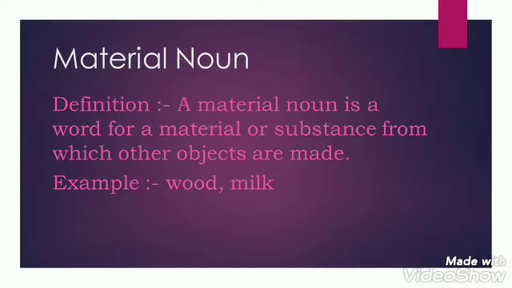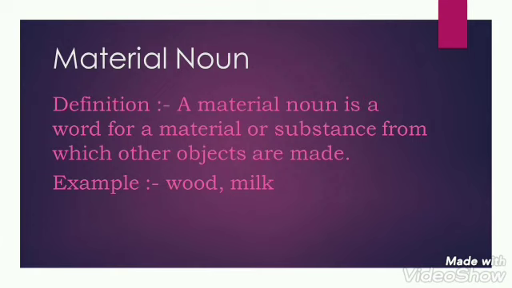We will begin with the definition of material noun. A material noun is a word for a material or substance from which other objects are made. I have two examples here. Wood, milk. Now we can see so many things are made up of wood.